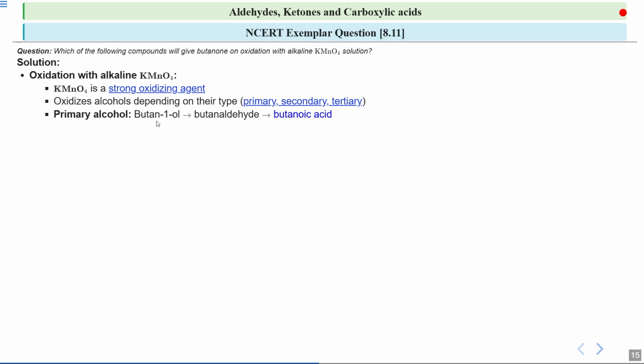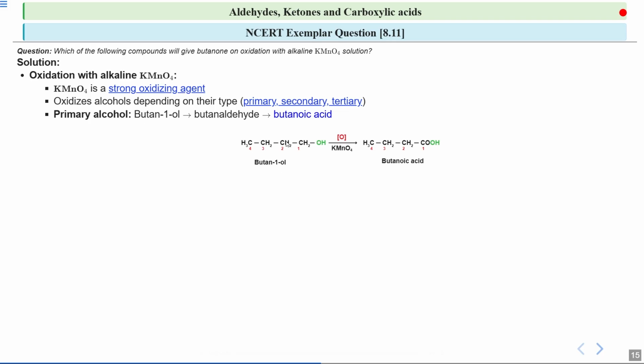Now on oxidation, first it produces an aldehyde, butanaldehyde, and further oxidation leads to carboxylic acid. So butan-1-ol oxidizes to butanoic acid. That means it does not stop at the ketone stage.